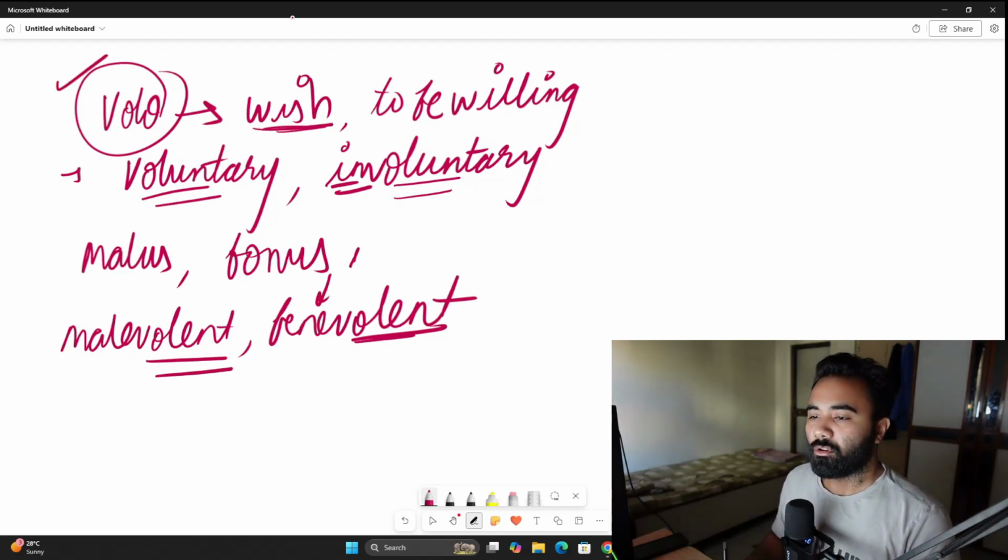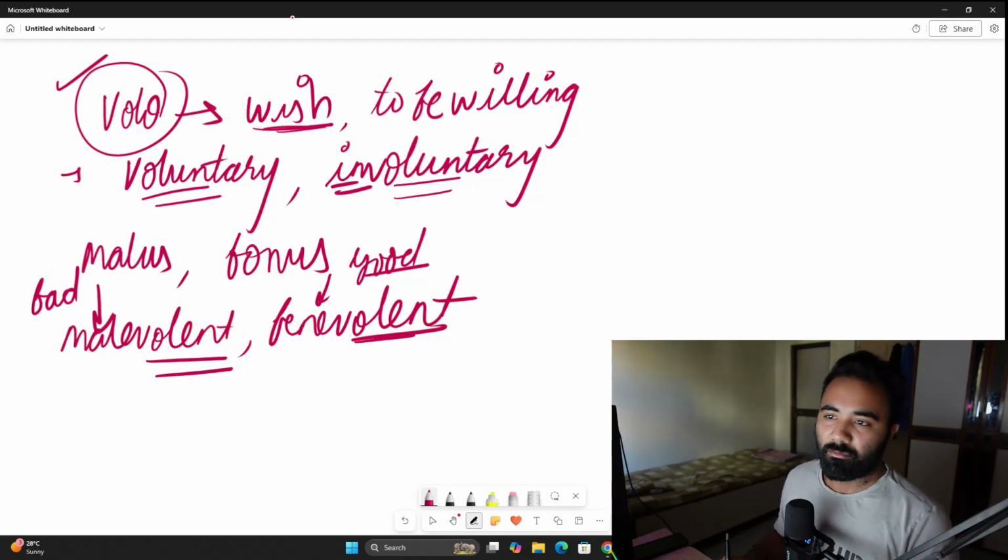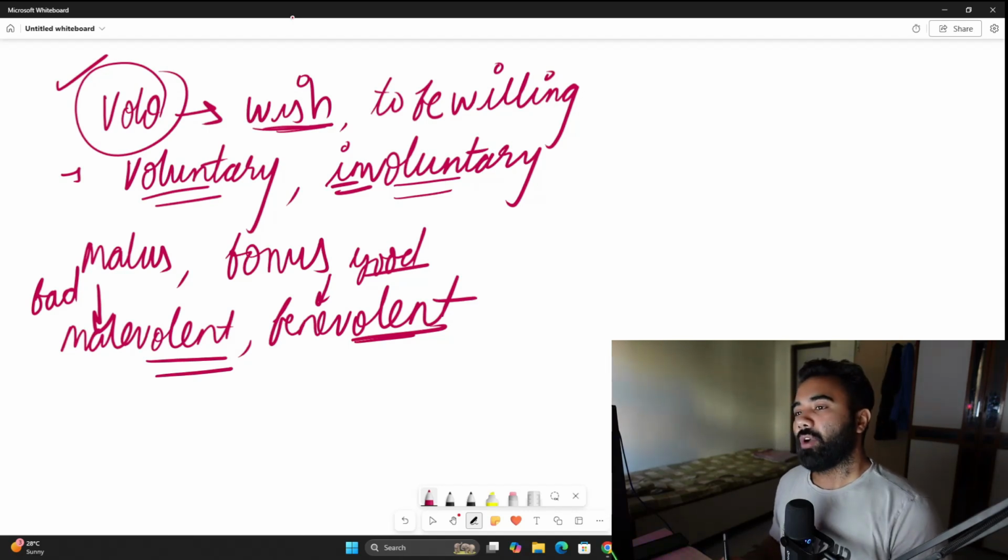Bene comes from wishing good for people. Male comes from malus, which means wishing bad for somebody. So malevolent means having bad intentions or bad will against someone. Benevolent means having good wishes for people.